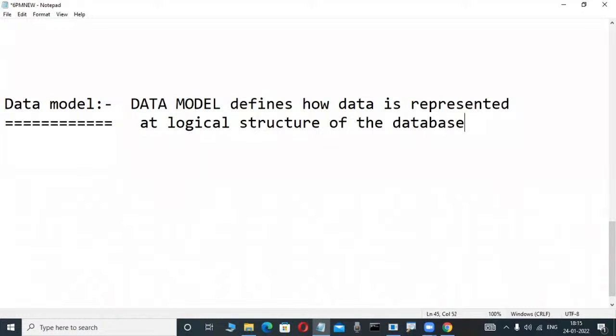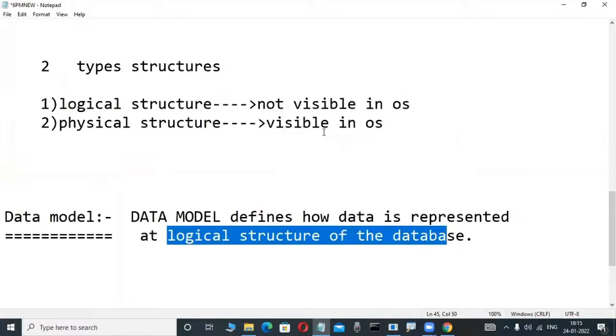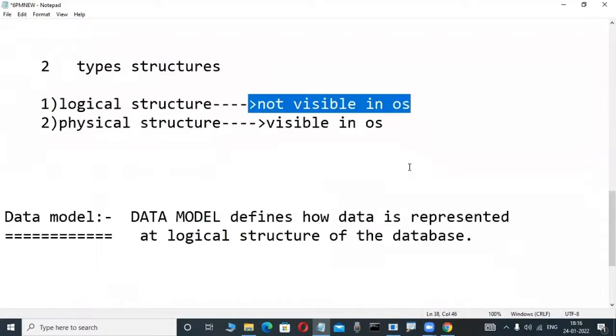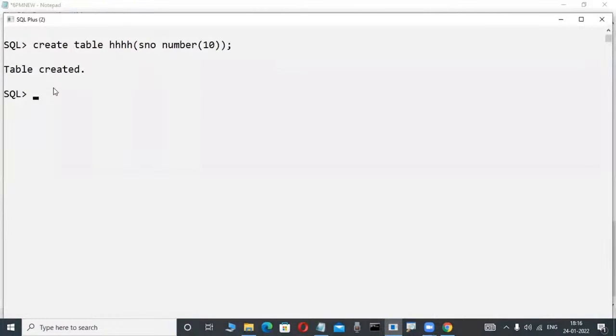And now check it out. Screen, observe it here. What is a logical structure? In the previous classes I told you, a structure which is not visible in the operating system is called a logical structure. When you are creating a table, it is not visible in the operating system, but that structure is visible in the database. Very good. Now here in this database, how is data represented?